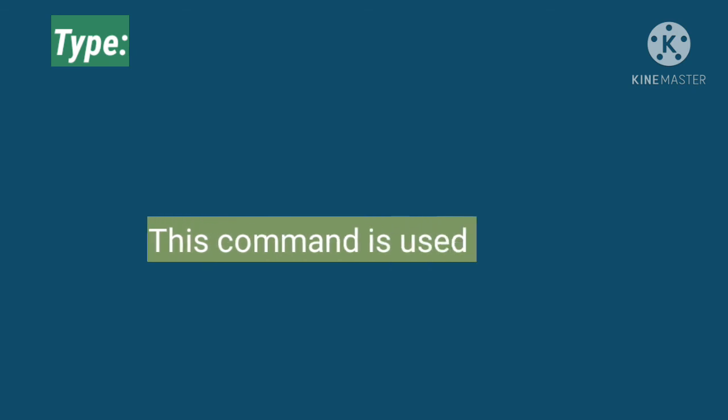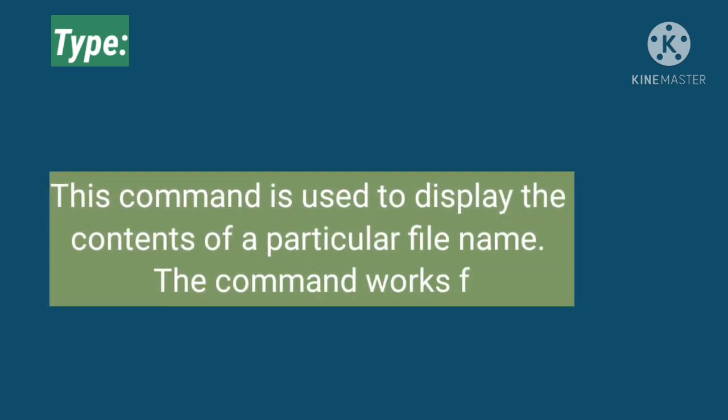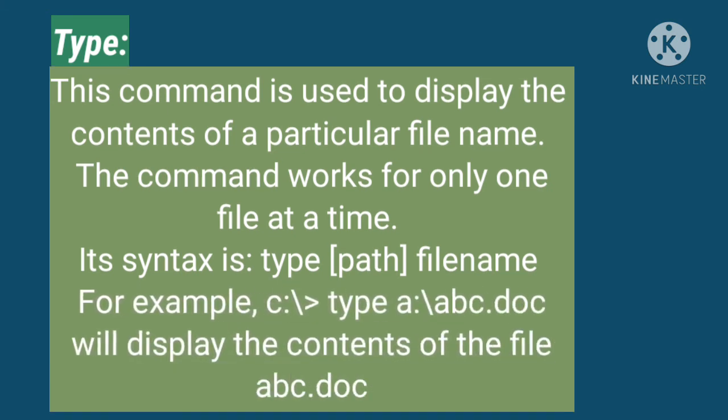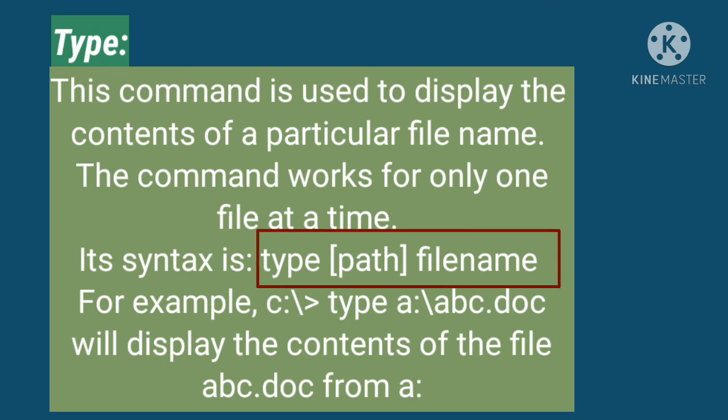Type. This command is used to display the contents of a particular file name. The command works for only one file at a time. Its syntax is type path file name. For example, c:\> type a:\abc.doc will display the contents of the file abc.doc from a:. Thank you, students.